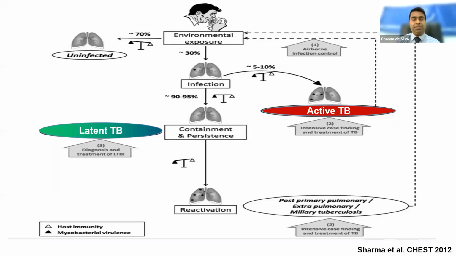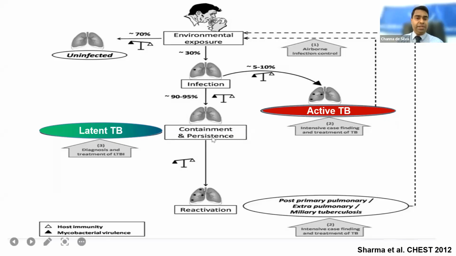The primary disease directly progresses to active disease, and that usually happens within the first 2 years of acquiring the infection. 90% of the time they develop the disease within 2 years of acquiring the infection, and out of these 90%, a further 90% develop the disease within the first year. If we want to get the contact history of TB, especially in children, the most relevant contact history should be within the last 2 years.